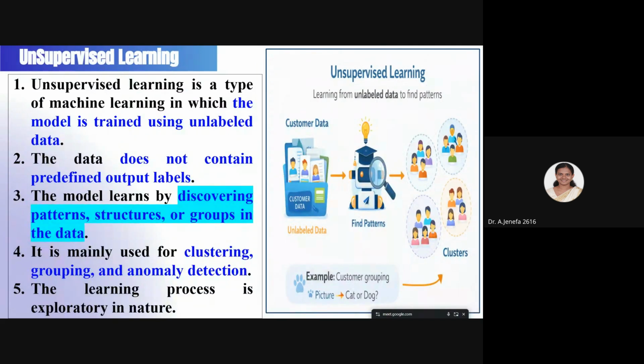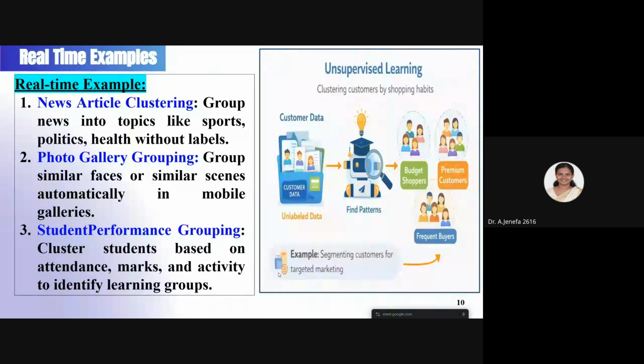As you can see here, we have customer data. The unsupervised learning model will find the features and similar behaviors between the data, and group them as one cluster. This is cluster 1, cluster 2, cluster 3, cluster 4. Let me show you one real-time example so that you have a clearer idea about this unsupervised learning model.